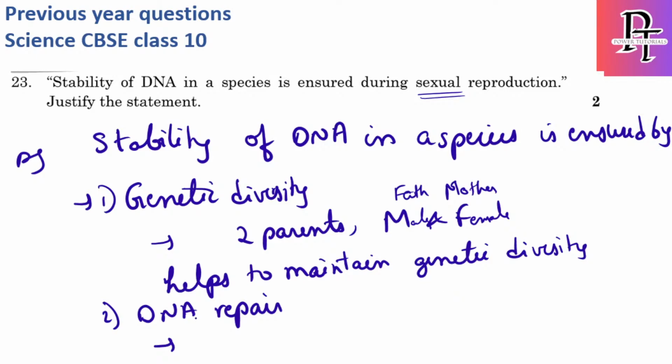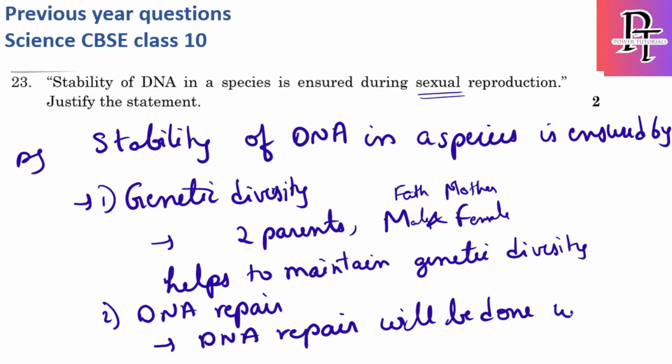So DNA repair will be done with the help of the two gametes involved.